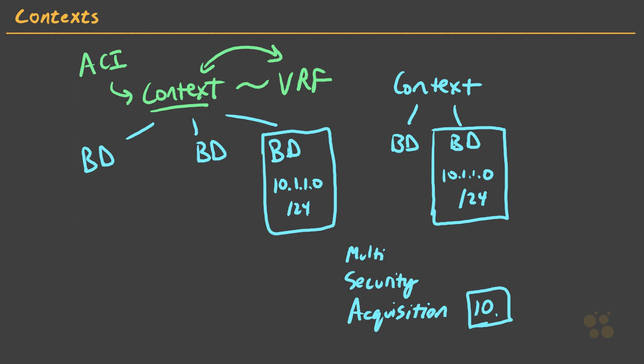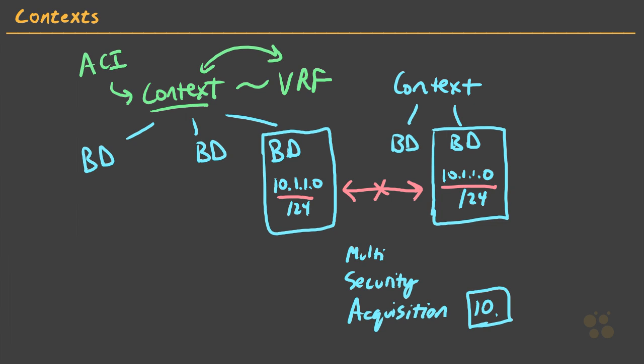The primary consideration we need to make here is that we can't actually route between these using normal methods. We'd have to get into VRF route leaking, and even then we can't leak the same route because then we'd have problems with duplicated IP addresses. So we need to understand fully what we're signing up for when we create multiple contexts.